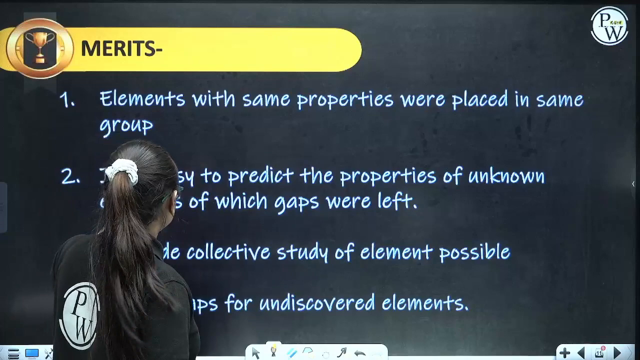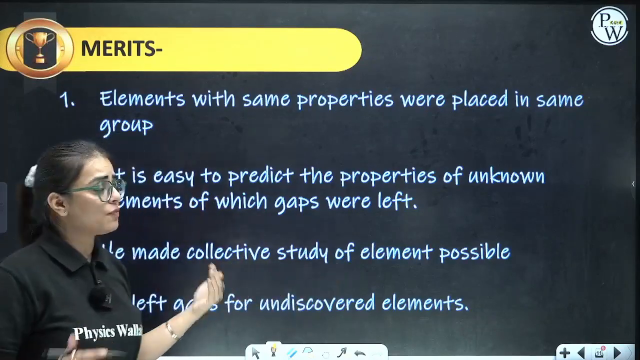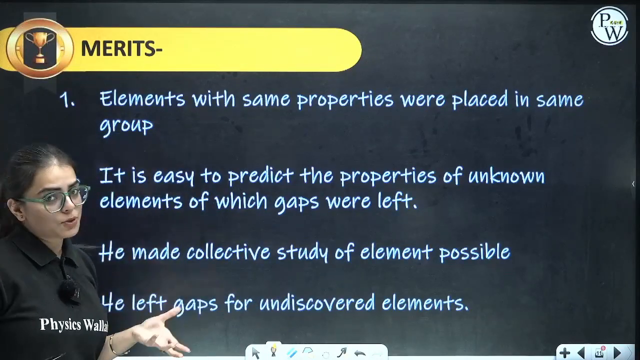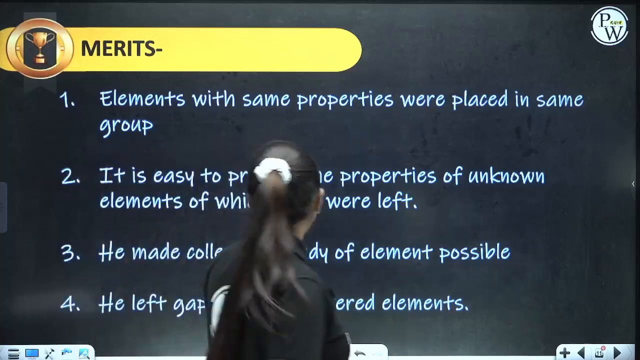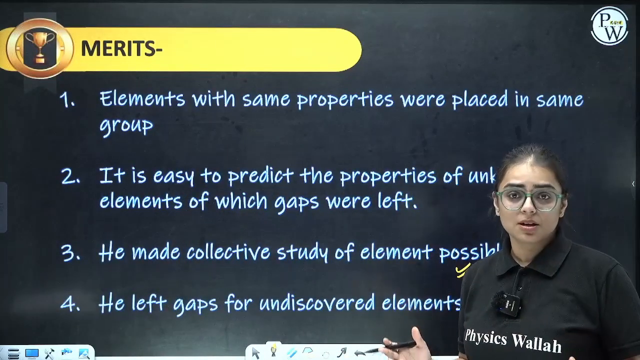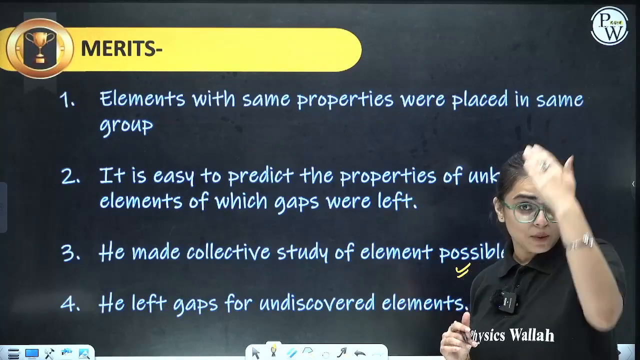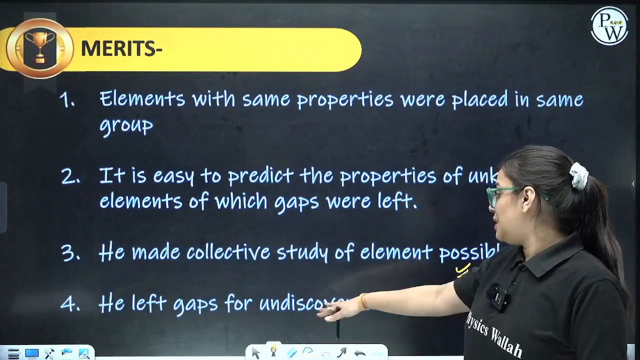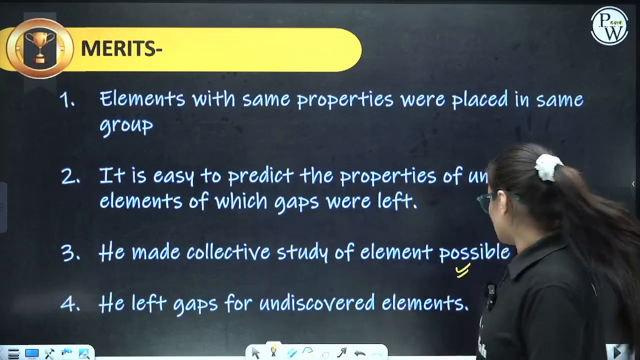Next part. It is easy to predict the properties of unknown elements for which gaps were left, Eka aluminium, Eka silicon. Next part is he made collective study of elements possible. Now you can study a lot of elements all together, right? Because some of them hold the same characteristics. He left gaps for the undiscovered elements, already discussed.